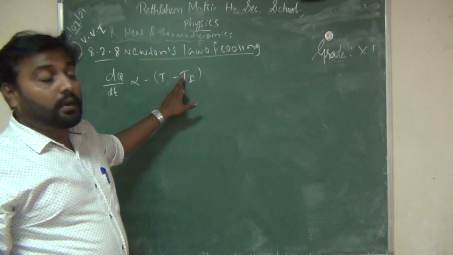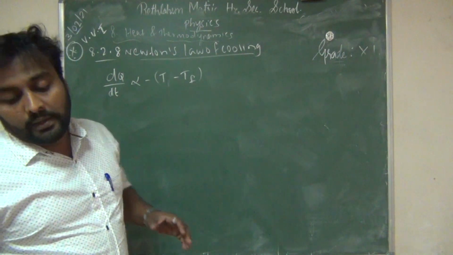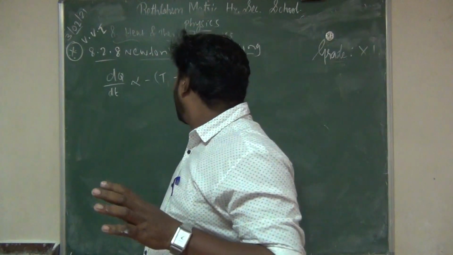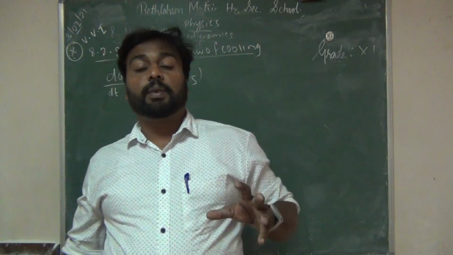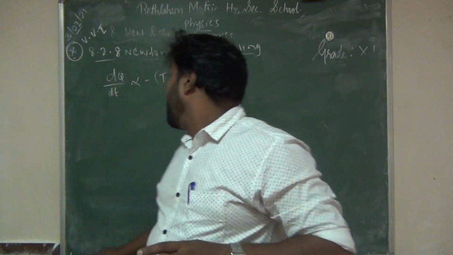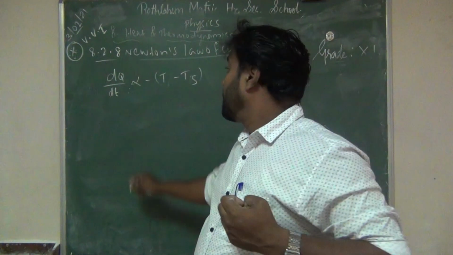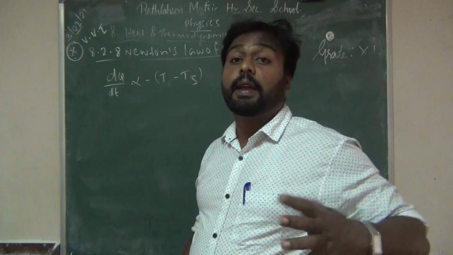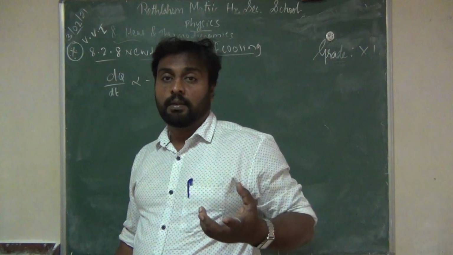Here Ts means the temperature of the surroundings, not Tf, and T means the temperature of the body, and dQ by dt is the heat loss with time. It is directly proportional, and the minus sign indicates the loss of heat.